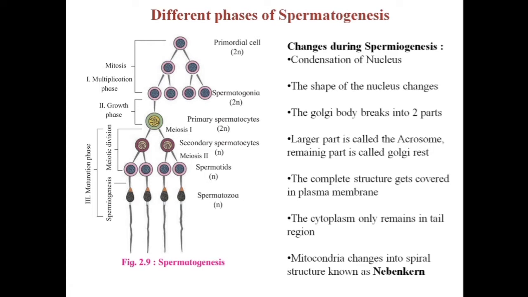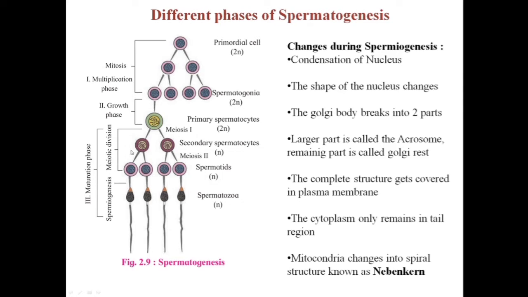The next phase is called the growth phase. In this phase, the spermatogonium increases in size by accumulation of nutrients. So if you see, this spermatogonium has increased in size. This is because it has accumulated some nutrition. Now these cells are called primary spermatocytes, and they are again diploid in nature. Now this cell enters the next stage, that is the maturation phase.